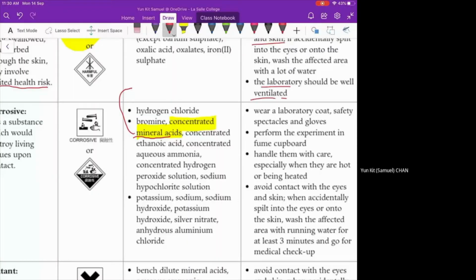The concentrated hydrochloric acid. We also have the concentrated sulfuric acid, and finally concentrated nitric acid. We have 3 different kinds of mineral acid in the school laboratory, and all of them, when they are concentrated, are very corrosive.